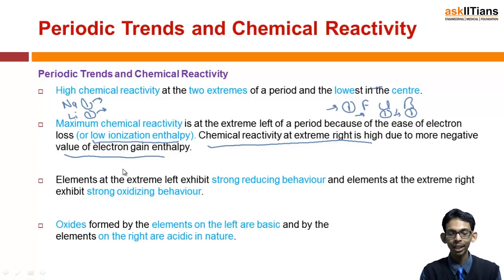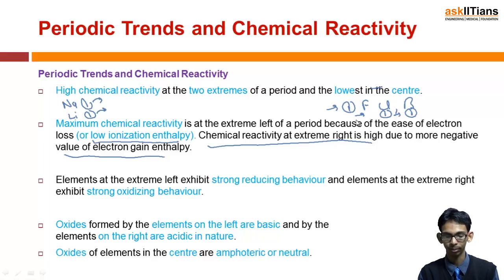Again, oxides formed by the elements on the left are basic, because we know on the left there are metals and metals form basic oxides and hydroxides. On the other hand, oxides and hydroxides formed by elements present on the extreme right are acidic in nature, and oxides at the center are amphoteric or neutral. Neutral means neither acidic nor basic, while amphoteric means they are both acidic and basic.